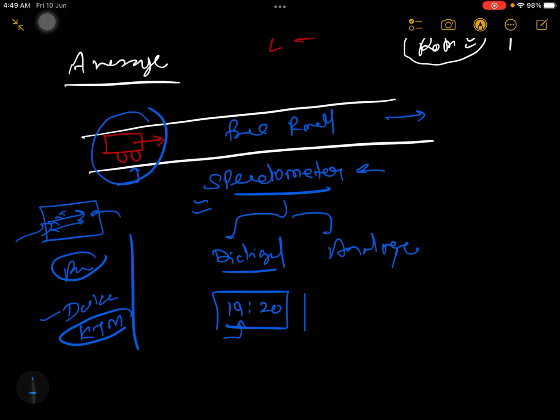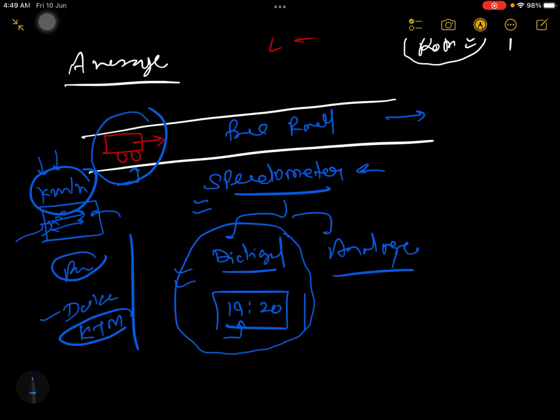They will tell you how many kilometers per hour you are moving with. That is what is known as a speedometer. After seeing the speedometer you will see what your speed is. From the last few years we have digital speedometers in Indian vehicles.